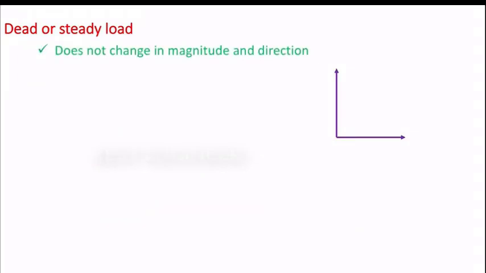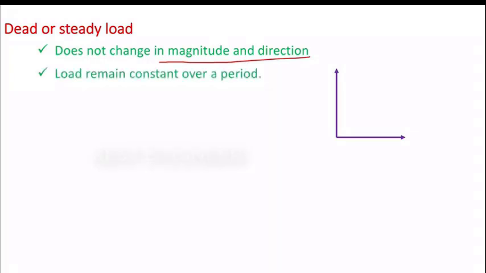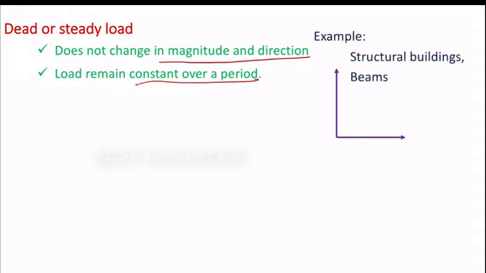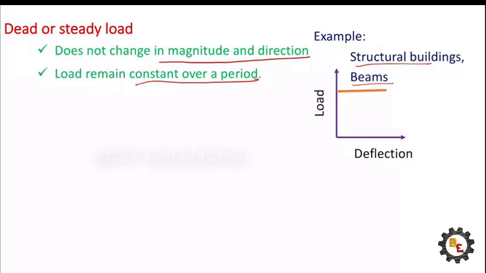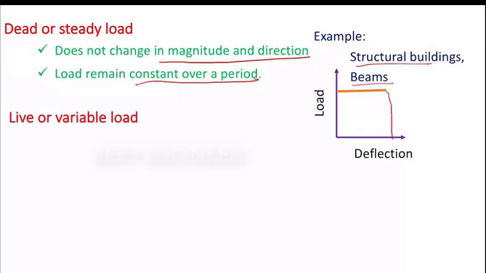Steady or dead load. Here the load does not change in magnitude and direction. It remains constant over a period of time. For a variable time, the load will be constant. Example, structural buildings and beams, because the building load will not vary with respect to time, it will be a constant factor. If you take the load and deflection graph, the load will be constant, and the deflection also will be constant.